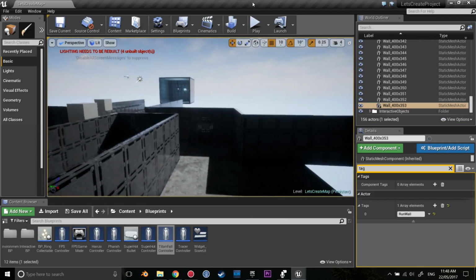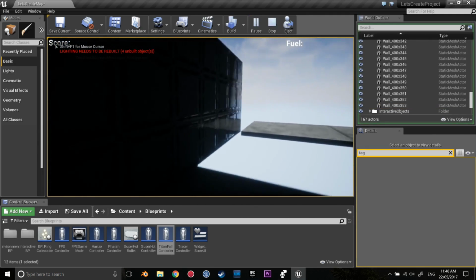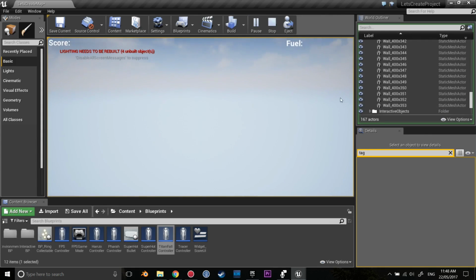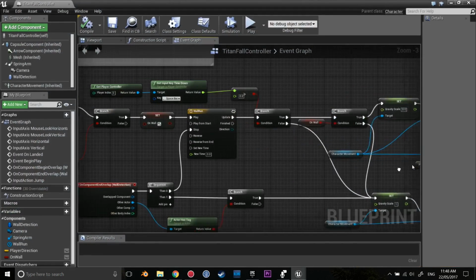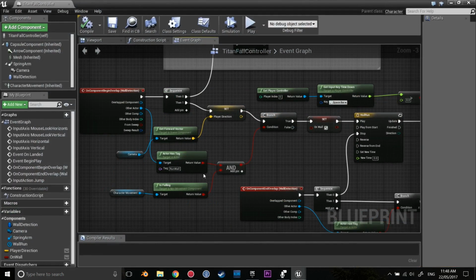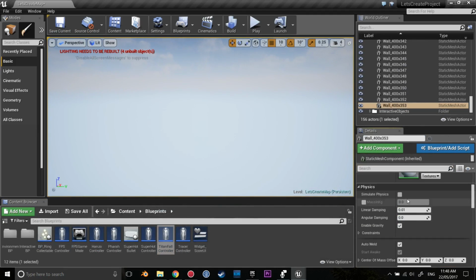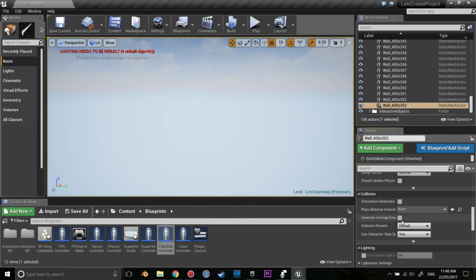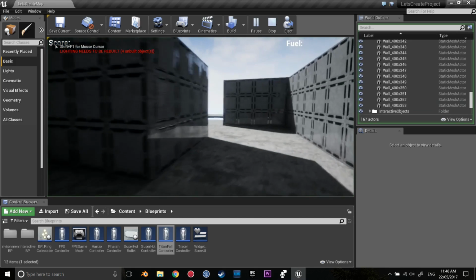Let's double check that. So double jump, so run, wall, nope. Let's see what's happening. It's the run wall, double check, run wall. Oh, and we must also make sure that the collision has generate overlap events, or else it won't actually check the overlap.